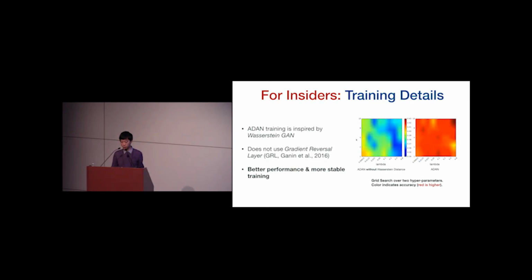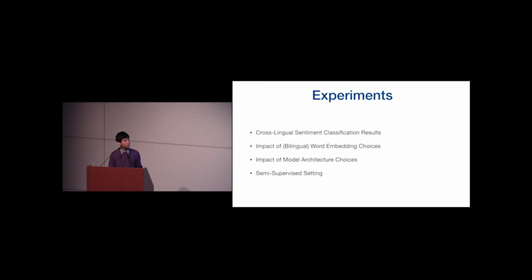And we also do not use the gradient reversal layer as used by Ganin et al. So here, in addition to the theoretical results we show in the paper, we also did a grid search on the two hyperparameters lambda and k that regulate the adversarial training part. In the heat map, color indicates accuracy, and the redder it is, the higher the performance. Therefore, we see the ADAN training on the right not only gives a higher overall performance, it is also much more stable with respect to the hyperparameter selection.